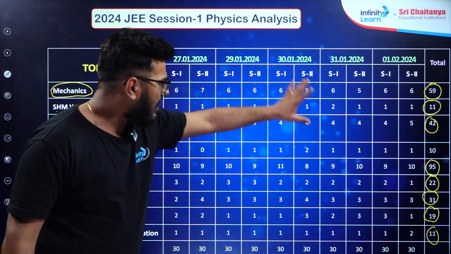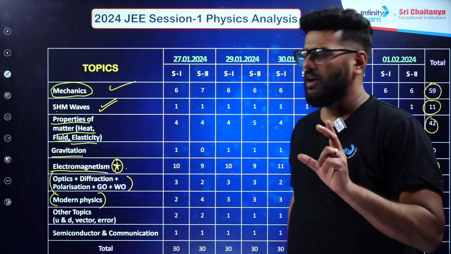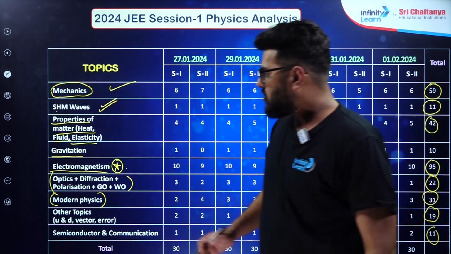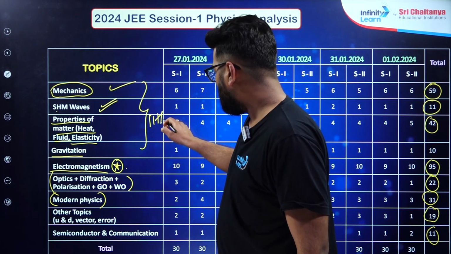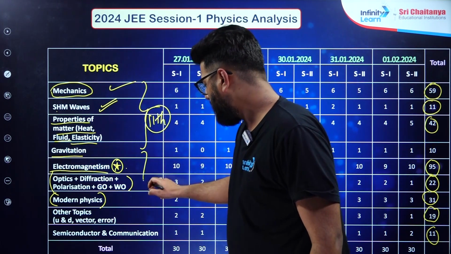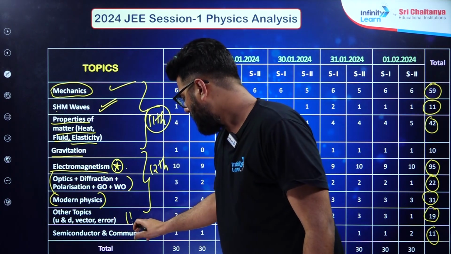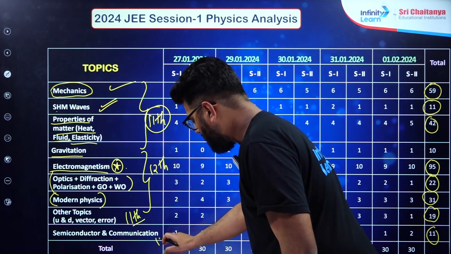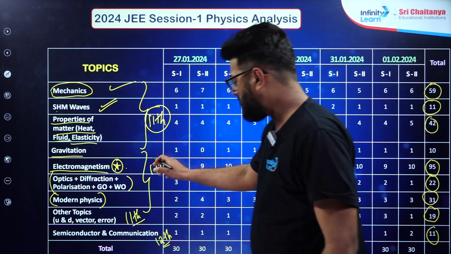You can see the average scale over here. What questions have been asked? So this is basically the analysis based on the units. This over here is basically your class 11th, and this over here is your class 12th. Now this again is your 11th class only, this again is 11th, and this is your 12th class only. I suppose this entire analysis is crystal clear to all of you.